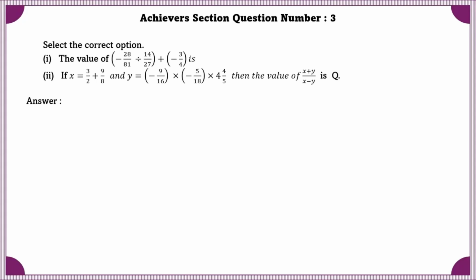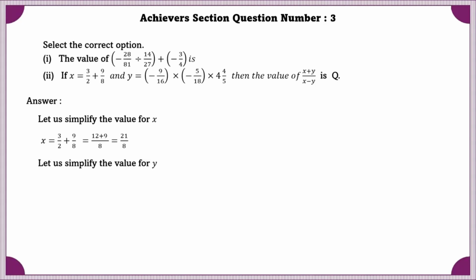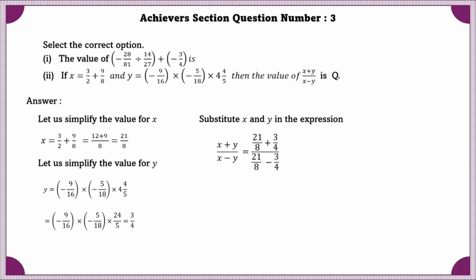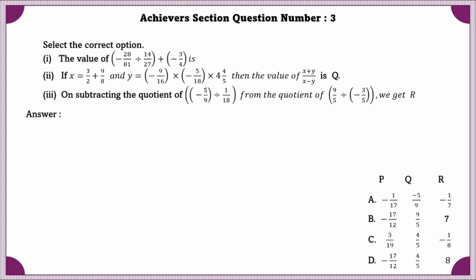Now we'll go to the second option. First, let us simplify for the value of x. If we simplify, we'll get the value of x as 21/8. And if we simplify for the value of y, we will get 3/4. And if we substitute x and y in the given equation, we can find the value of q, that is 9/5.